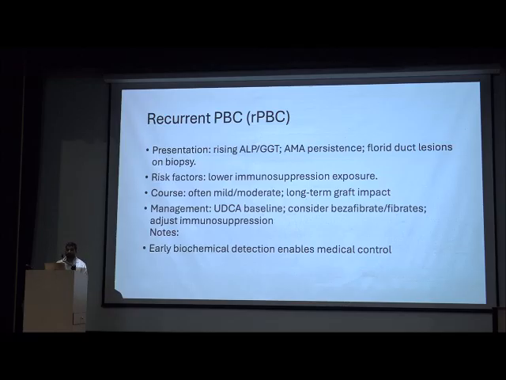Recurrence of PBC: biochemically, you should suspect recurrence if there is rising ALP and GGT in the post-transplant period. AMA persistence is noted, along with the florid duct lesion on the biopsy. Risk factors are lower immunosuppression in the initial period. Recurrence is usually mild to moderate, and it impacts long-term graft survival.